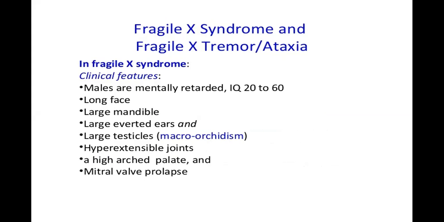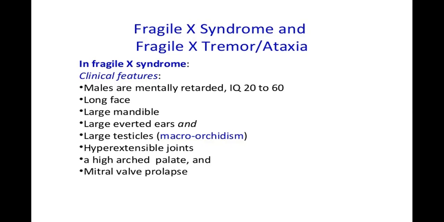Fragile X syndrome and Fragile X tremor ataxia. In Fragile X syndrome, the clinical features are: males are mentally retarded. The IQ level is very low, from 20 to 60. They have a long face, large mandible, large everted ears, and large testicles, which is known as macroorchidism. Macro means large. Hyperextensible joints, a high arched palate, and mitral valve prolapse. So the most severe abnormality is mental retardation.